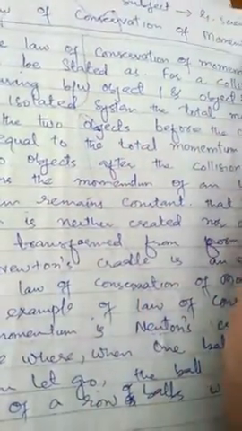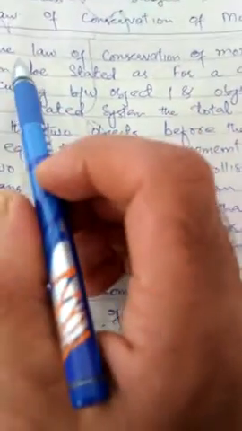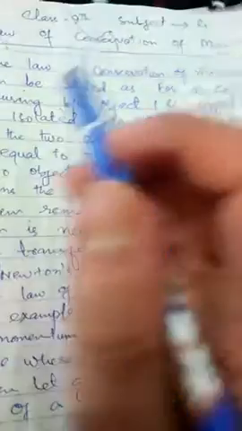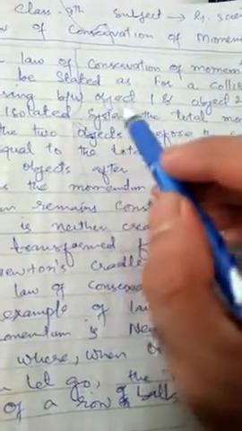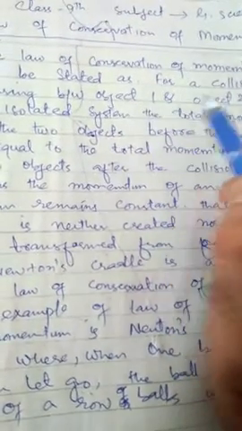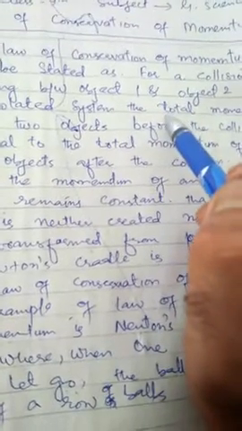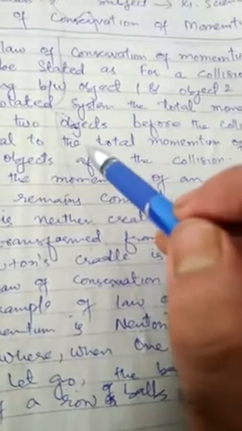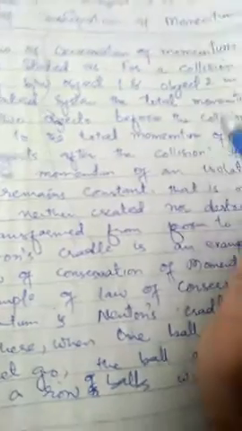Our today's topic is the law of conservation of momentum. According to this law, it states that for a collision occurring between two objects, object A and object B, in an isolated system, the total momentum of the two objects before the collision is equal to the total momentum of the two objects after the collision.